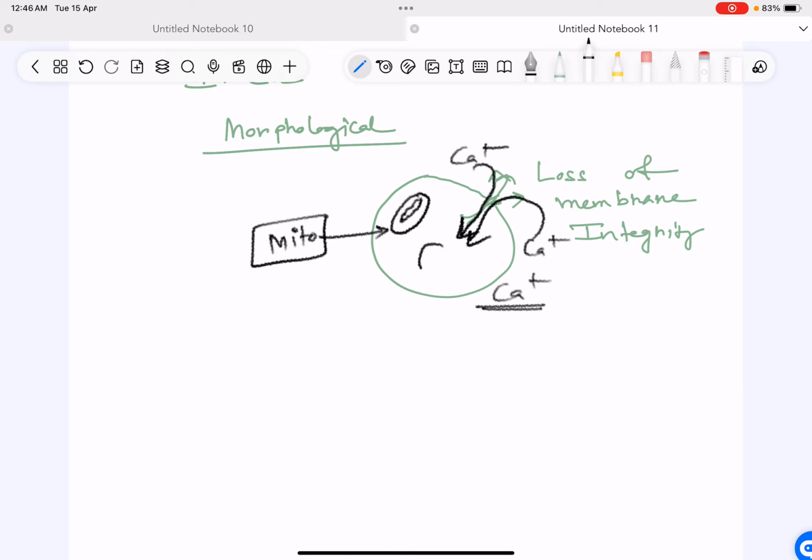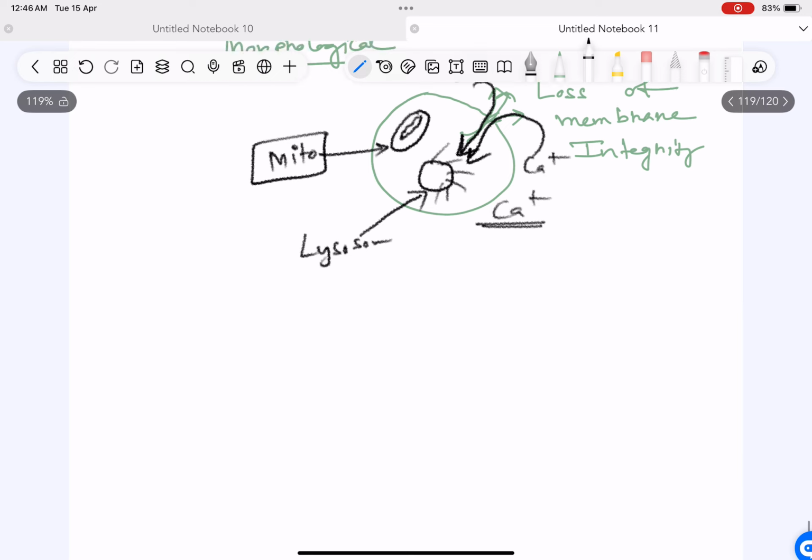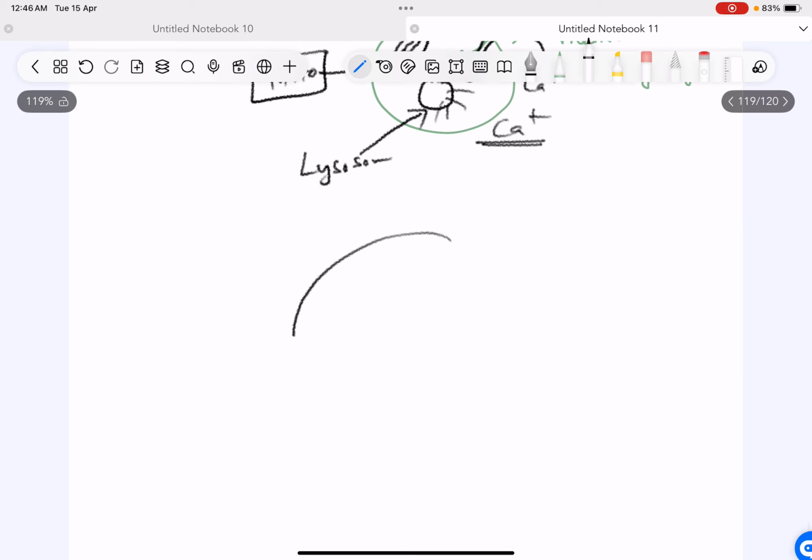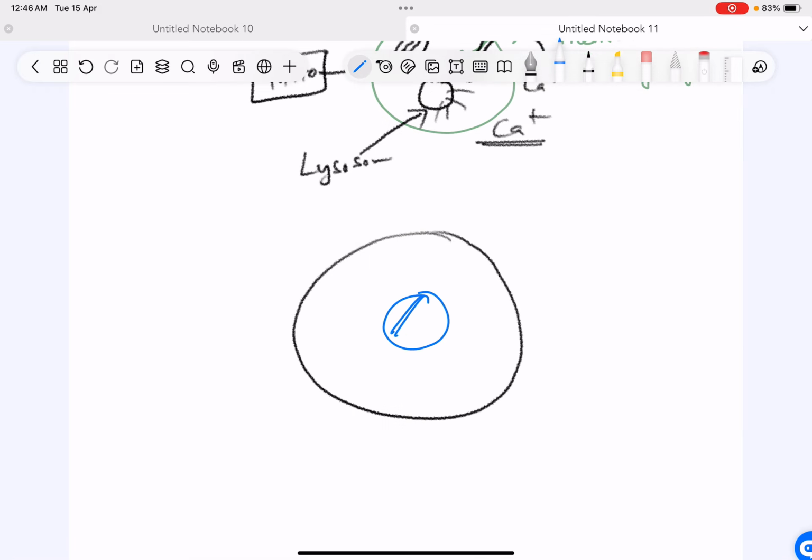Next, lysosomes will rupture and their content will leak out. Enzymes released from the lysosomes will autodigest the cell. And in the nucleus of the cell, you'll find three changes.